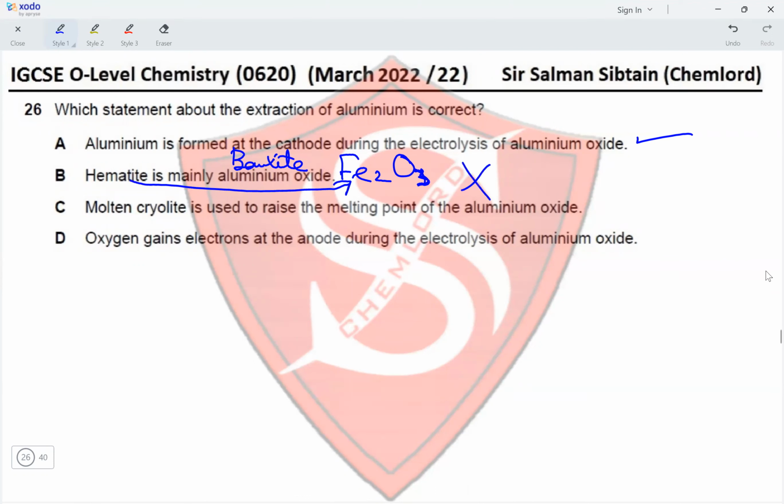So this is incorrect. Molten cryolite is used to raise the melting point of aluminum oxide. No, it is used to decrease the melting point. Oxygen gains electrons at the anode during the electrolysis of aluminum oxide. Anode is where oxidation occurs. Oxidation is loss of electrons, not gain of electrons. So this statement is also incorrect. Therefore, A is the correct option for this question.